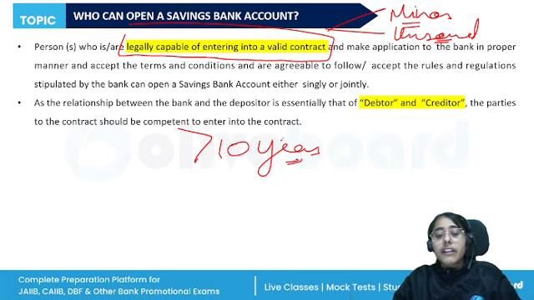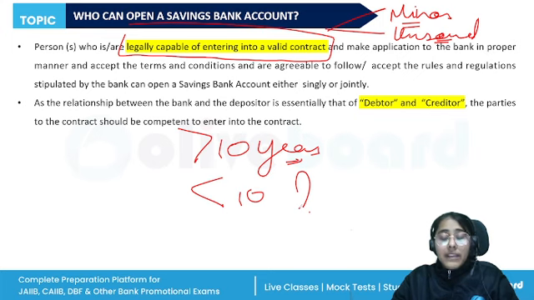And if we are referring to those minors below the age of 10 years, what will happen then? Then the accounts in the sole name of the minor can be opened, provided that it is operated by the natural guardians. Natural guardians, that is the father or the mother. Right? So both of these points are important.